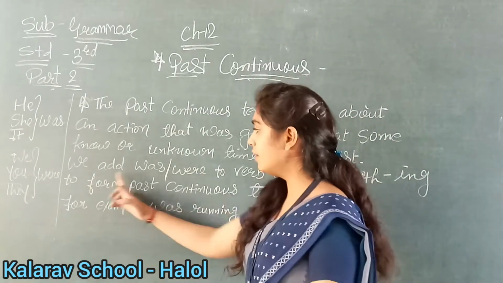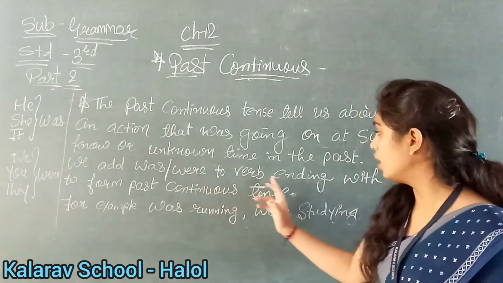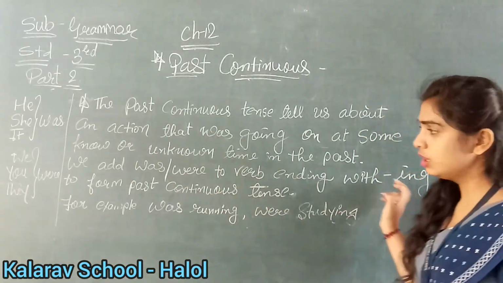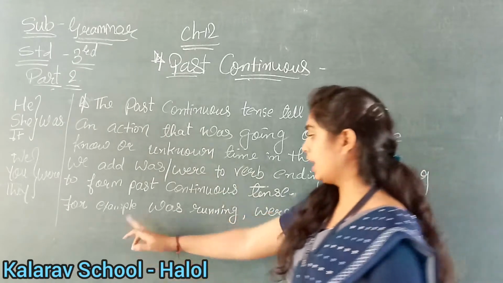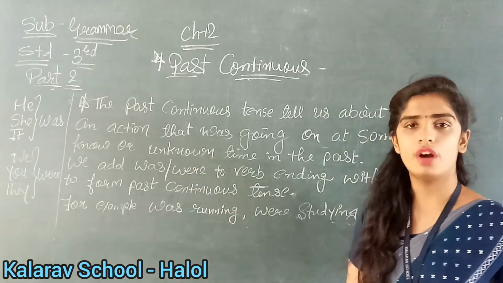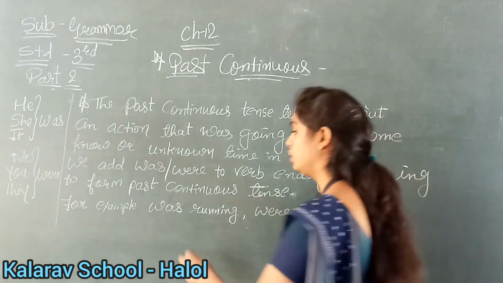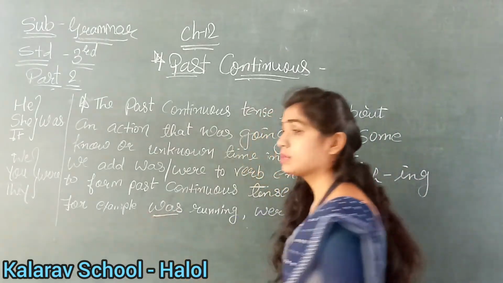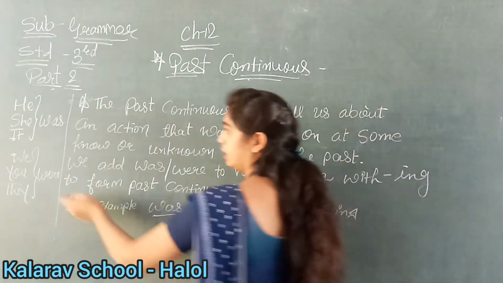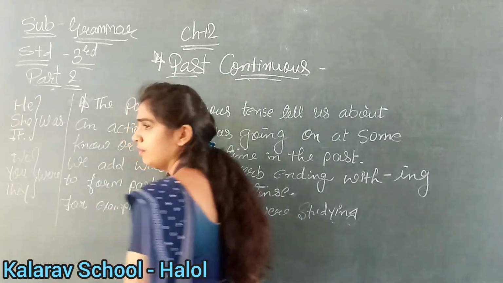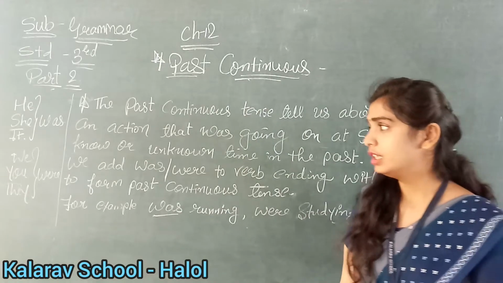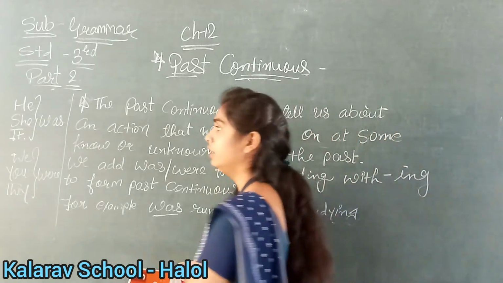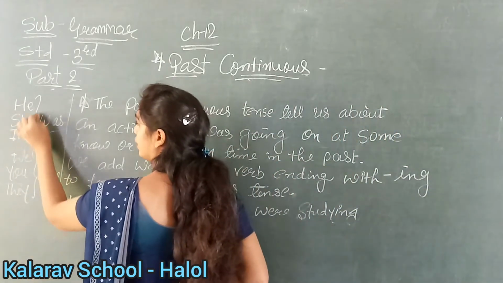Now see, we use was, were with verb ending with ing to form past continuous tense. Okay, for example you have been given verb here, run, so what will you use? Was. Why was? When it is singular, for example, he, she, it is given. When we talk about one person, one place or one thing or one animal, at that time what will we use?